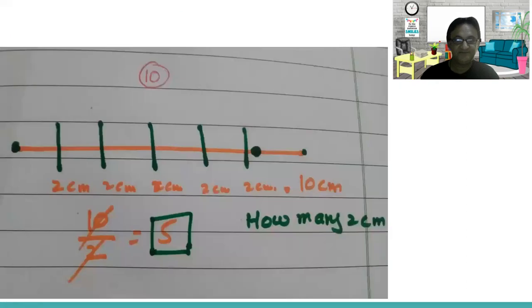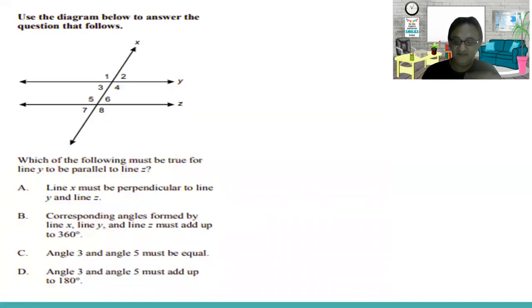Let's see. This is the rod. 2 centimeter, 2 centimeter, 2 centimeter, 2 centimeter, 2 centimeter. So 10 centimeter, each piece is 2 centimeter, right? So 10 divided by 2. How many 2 centimeters do we have? 1, 2, 3, 4, 5. That's the answer. So guys, this is the way that you have to solve it.